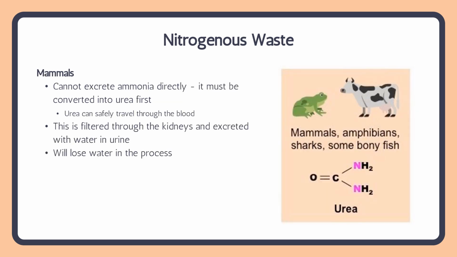Mammals, however, cannot excrete ammonia directly, so we have to convert it into urea first. Urea is a substance that can safely travel through the blood. This is then filtered by the kidneys and excreted with water in urine. So we will lose water in this process as we are trying to get rid of the nitrogenous waste that is left behind once we break down proteins. But because ammonia is toxic to us, this is the best process that our bodies have developed.